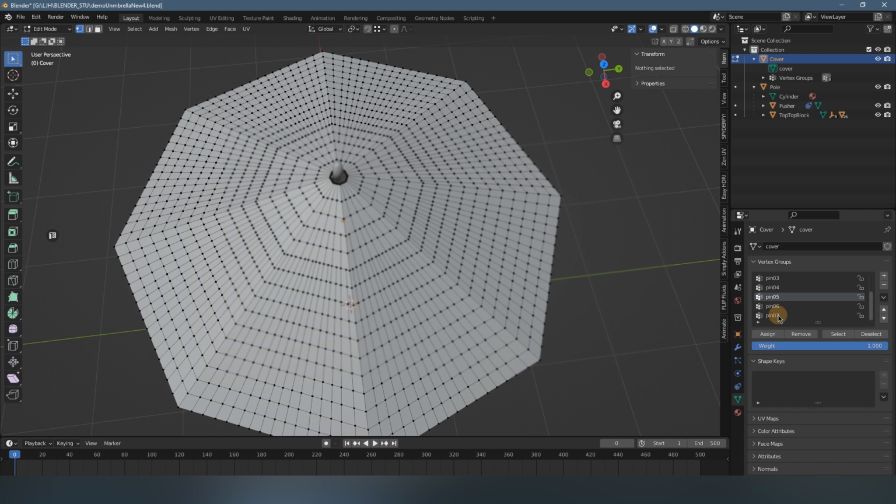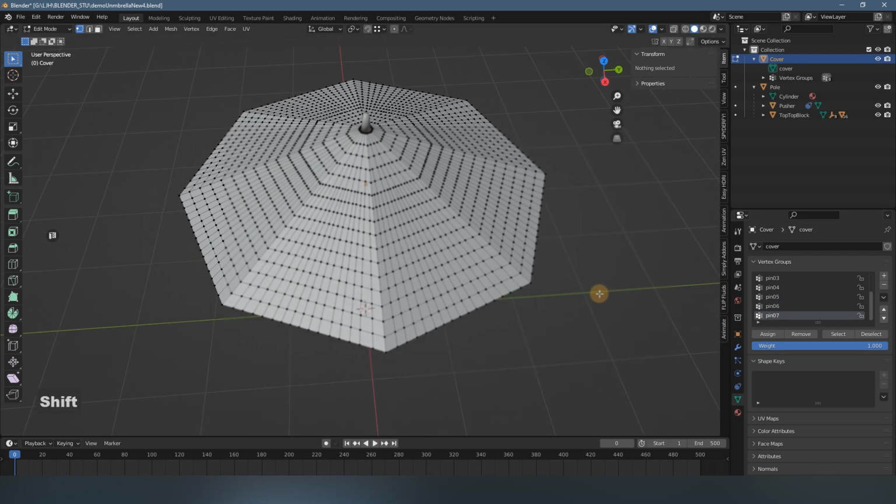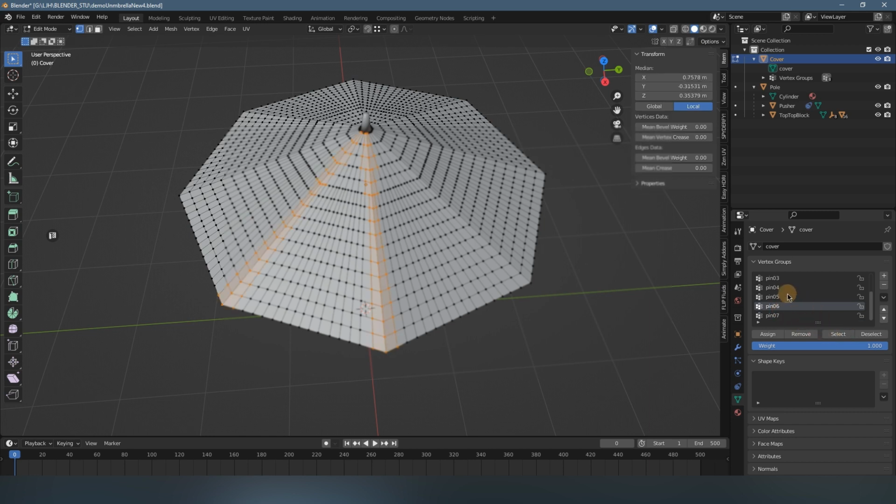So we just click from the 7, because we're gonna create another vertex group that includes all these vertex groups that we already created. So we will select from the last one, pin 7, select, and click 6, select, click 5, select, click 4, select, and 3, select, 2, select, 1, select, pin, select.